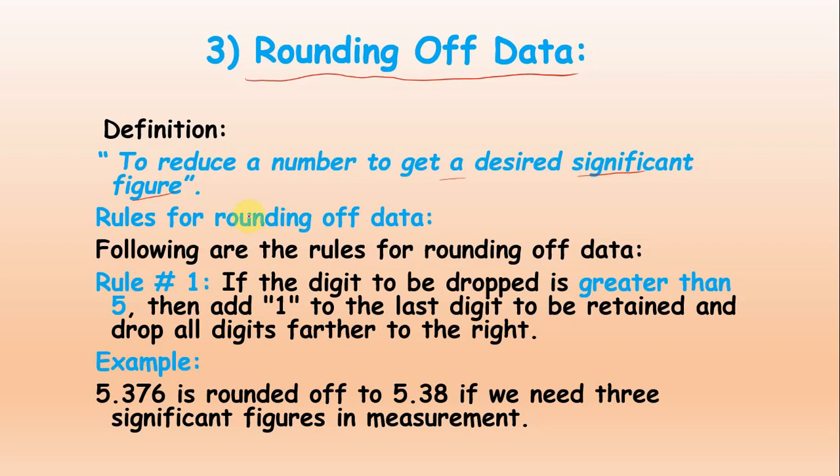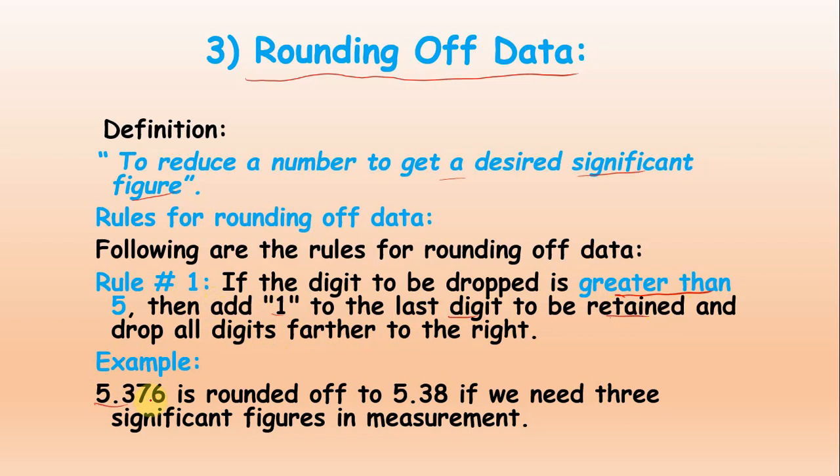Now there are some rules for rounding of data. There are 3 rules for the rounding of data. Rule number 1 is very important: if the digit dropped is greater than 5, then add 1 to the last digit to be retained and then drop all the other digits.